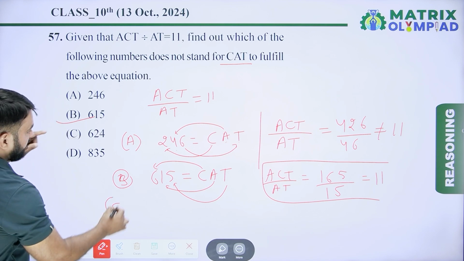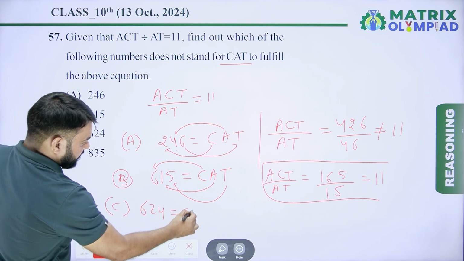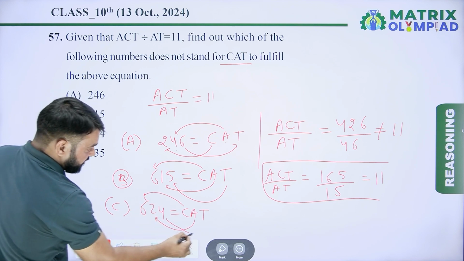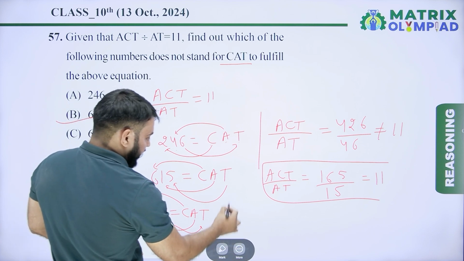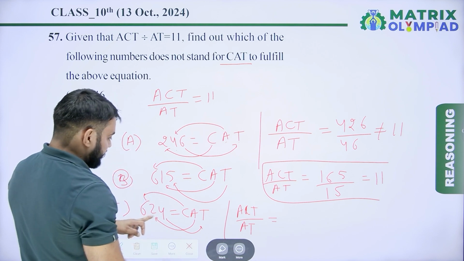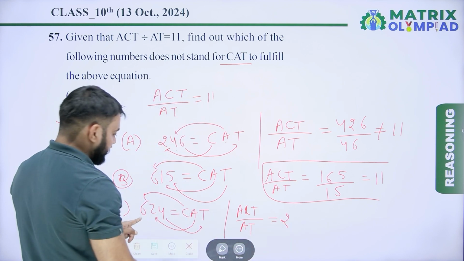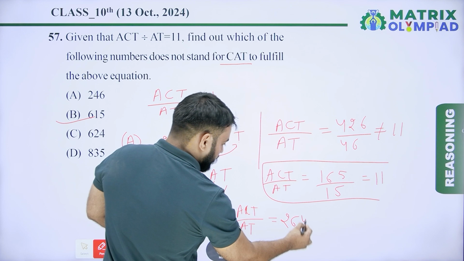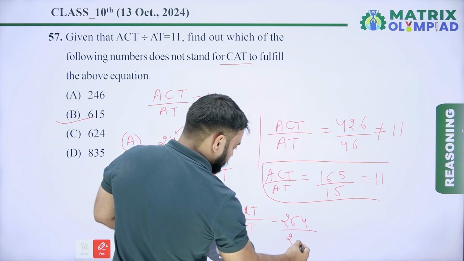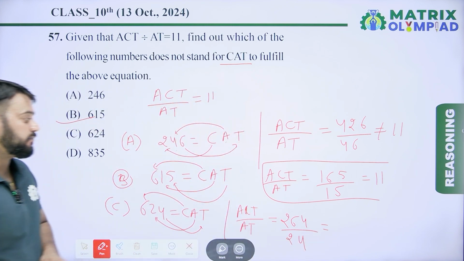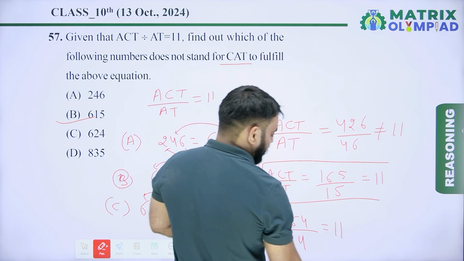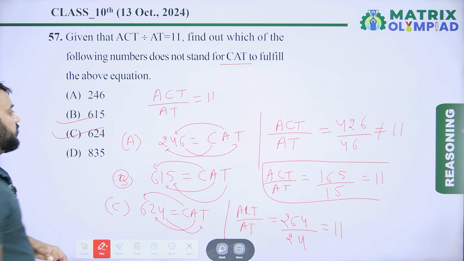Now option C चेक करते हैं. 624 stands for CAT. So value of A is 2, value of C is 6 and value of T is 4. So ACT divided by 80 is equal to 11 को फुलफिल कर रहा है क्या? So value of A is 2, value of C is 6, value of T is 4. 264 divided by value of A is 2, value of T is 4. 264 divided by 24 it means value of this is equal to 11. So ये value भी इसको fulfill कर रहा है.